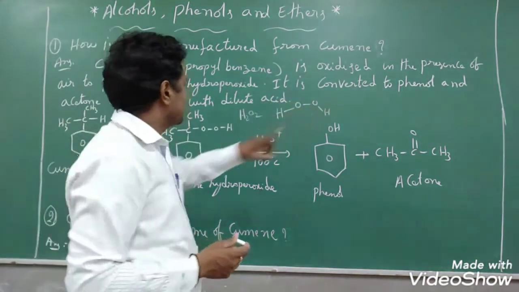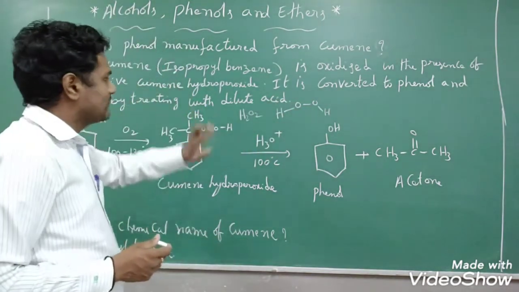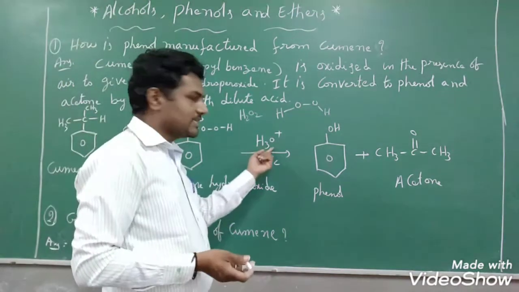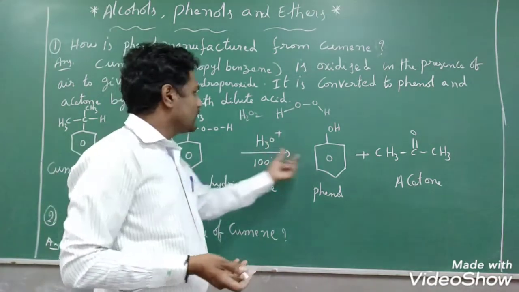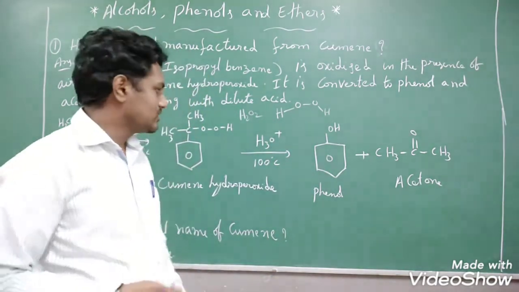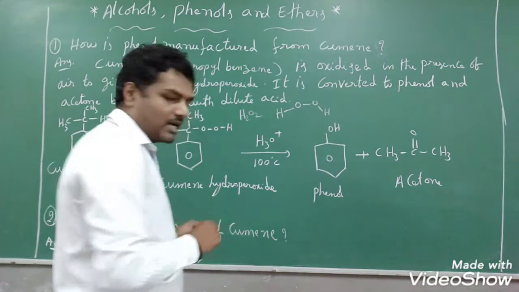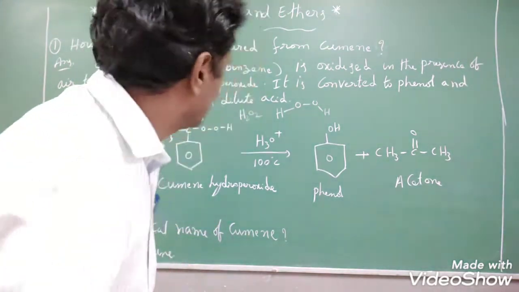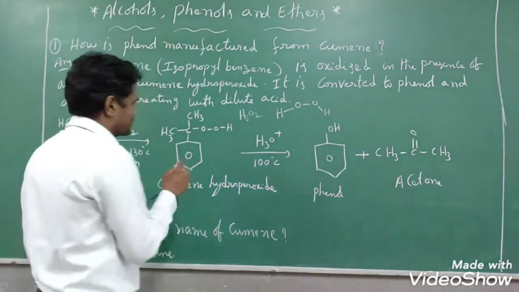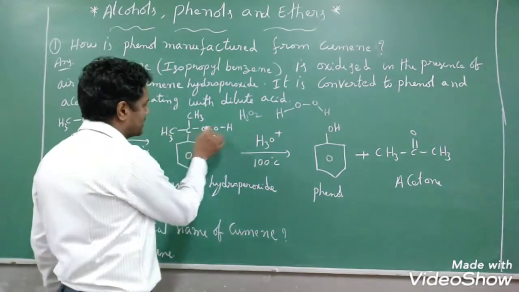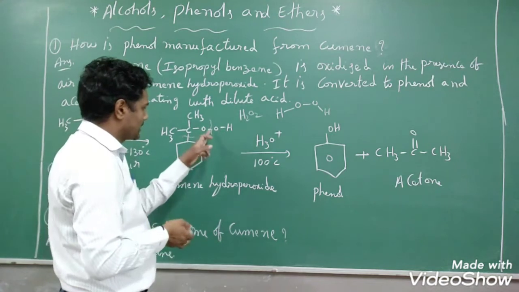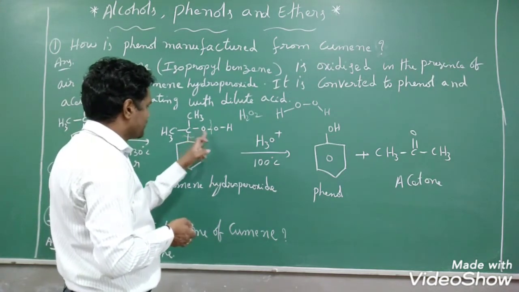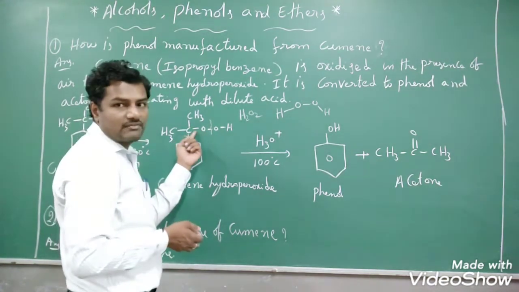It is converted to phenol and acetone by treating with a dilute acid, meaning H plus ion, or else on further hydrolysis. It gives what? Phenol and acetone, right? So how will it become phenol and acetone? You may ask a question here, right? You see that here breaking of a bond takes place. Here also breaking of a bond takes place. Two single bonds broken results in the formation of a double bond.